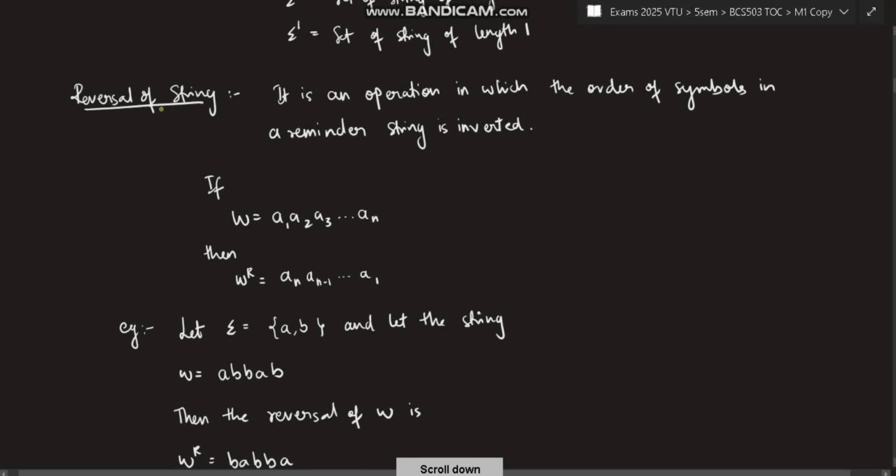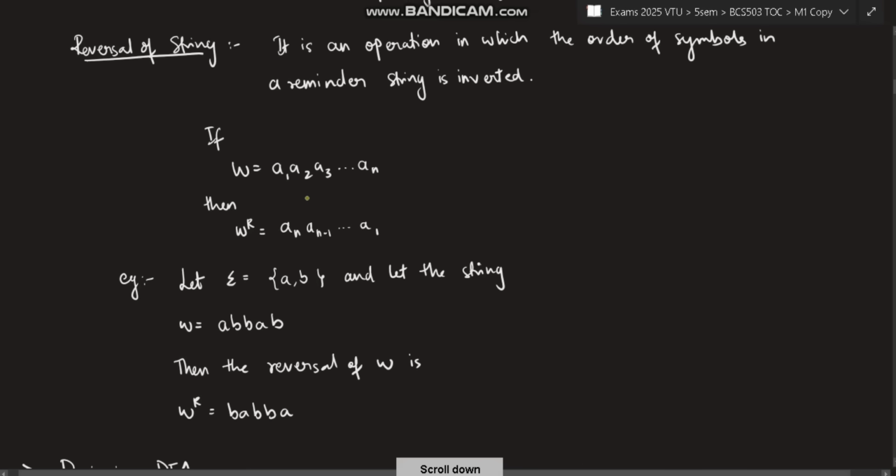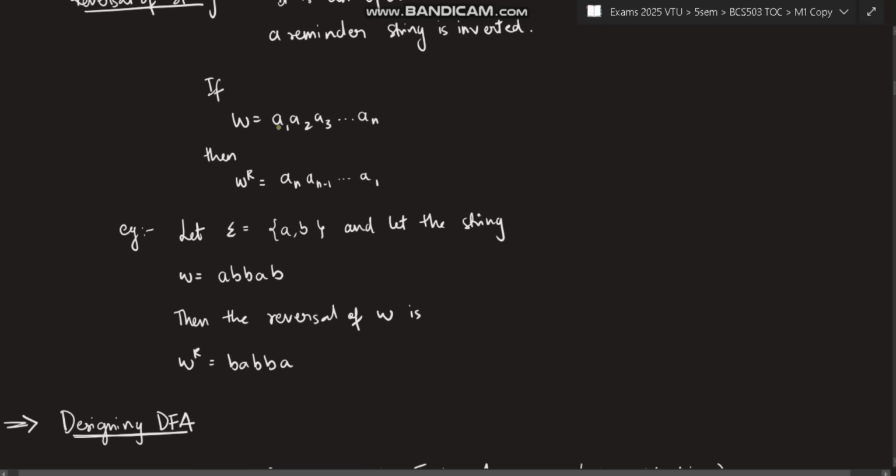Okay. Next is reversal of a string. It is an operation in which the order of symbols in a string is inverted. For example, if W is a string A1, A2, A3 till AN, then if you reverse it, AN will come, then AN minus 1, AN minus 2 till A1. So if you have A, B, B, A, B, in that case, the reverse will be B, A, B, B, A. Okay, like that. And you denote the reversal by W raised to R. If W is a string, then W raised to R will be the reversal of it. Okay. So this was about the definitions.